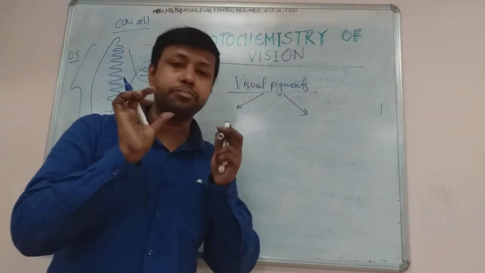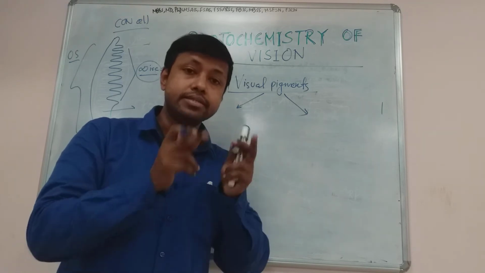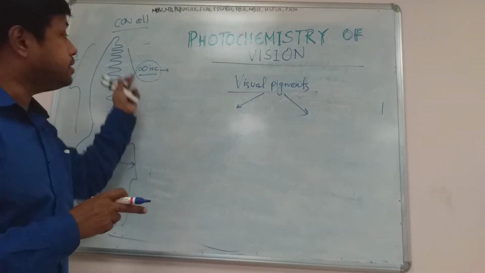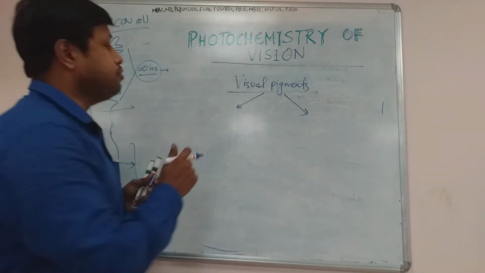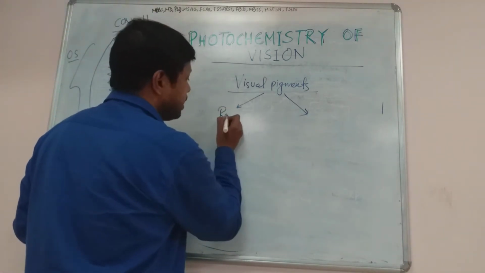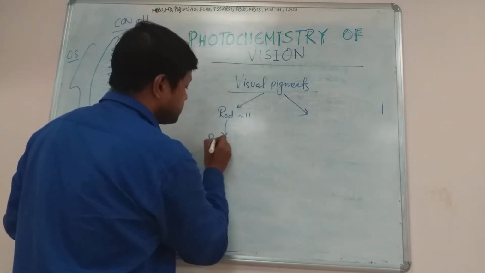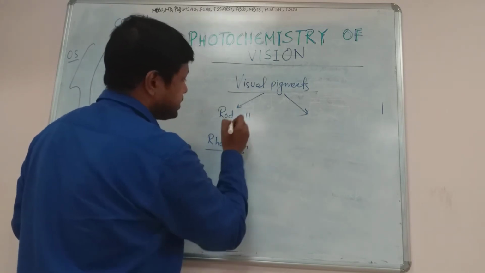Visual pigments are pigments present on the retina, specially synthesized by rods and cones, and present on the discs of the outer segment of the rods and cones. Now, in case of the rod, the rod cell will secrete one pigment known as rhodopsin. This is the visual pigment secreted by the rod cell.